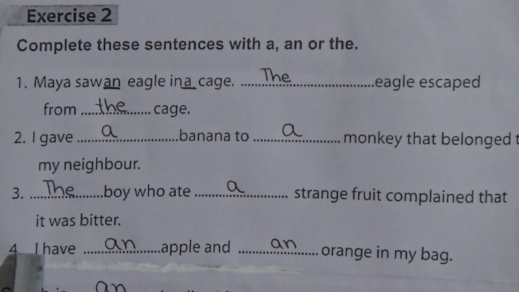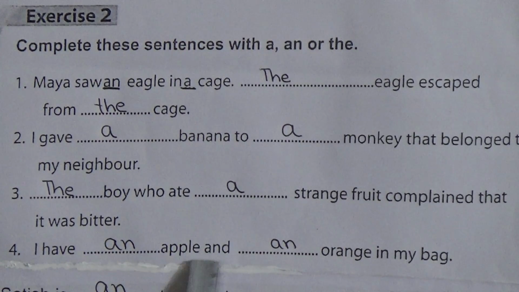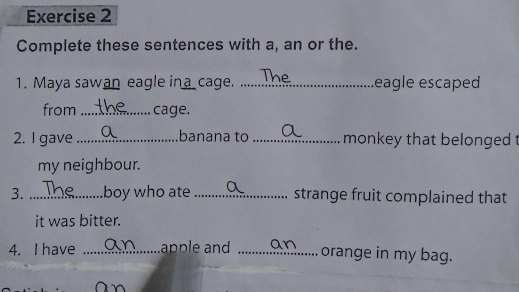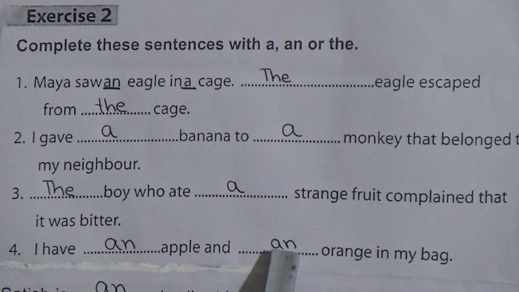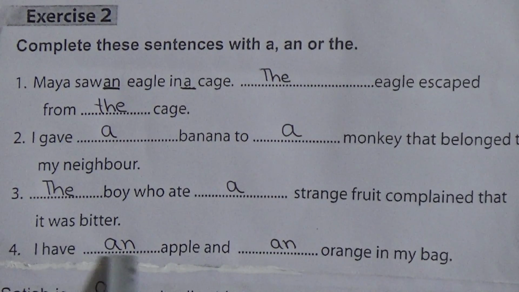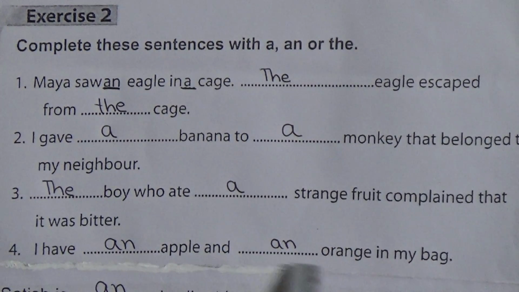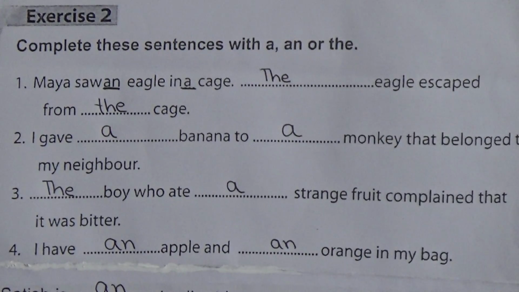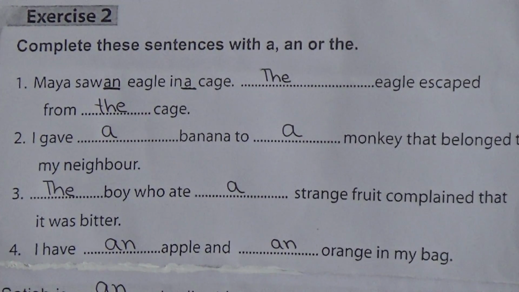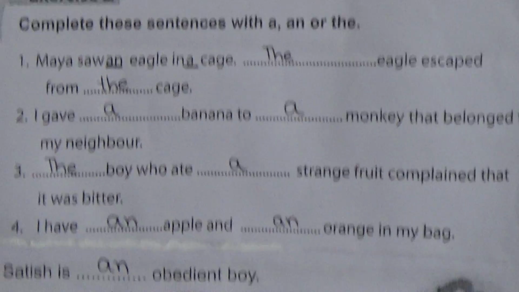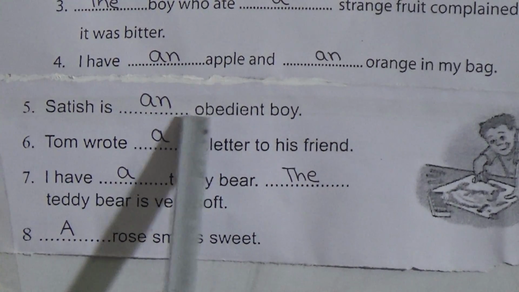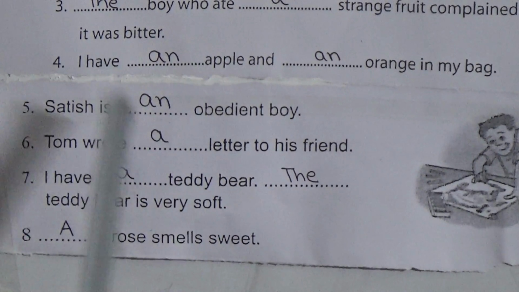Number 4. I have an apple and an orange in my bag. A is a vowel, so we used here an. O is a vowel, so we used here an. I have an apple and an orange in my bag. Number 5. Satish is an obedient boy. Here O is a vowel, so we used here an.